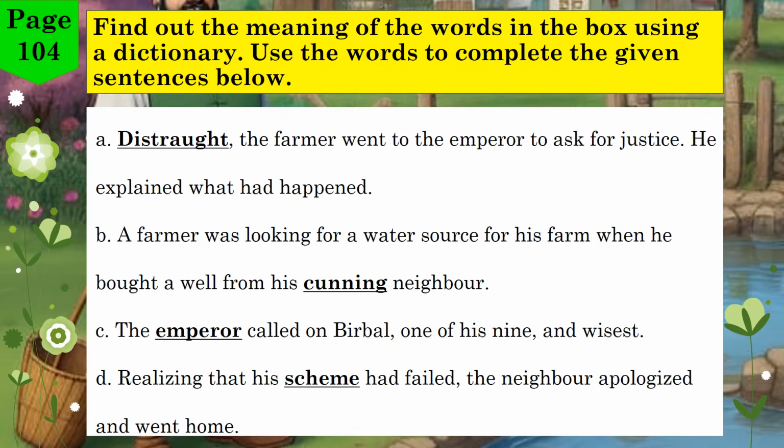The emperor called on Birbal, one of his nine, and wisest courtiers. The correct word here is wisest, which refers to someone who is very intelligent and shows good judgment. Birbal was known for his wisdom. Realizing that his scheme had failed, the neighbor apologized and went home. In this sentence, the word scheme refers to a clever and often dishonest plan. The neighbor's plan did not work. Let's move on to the next section.